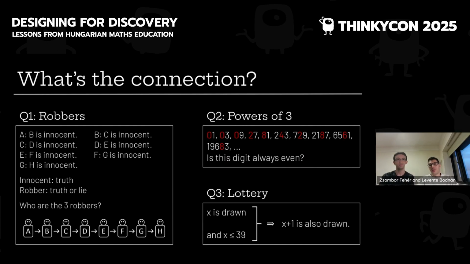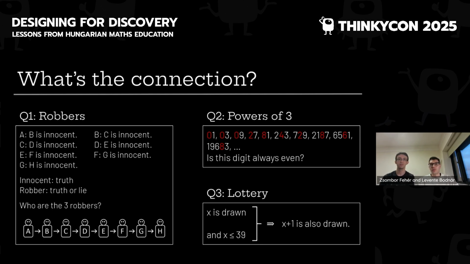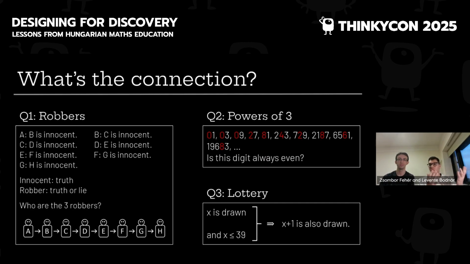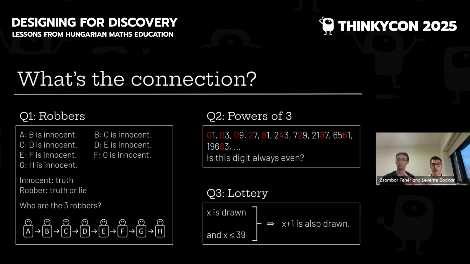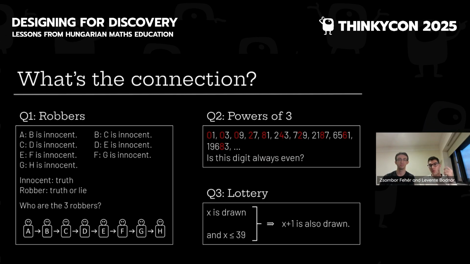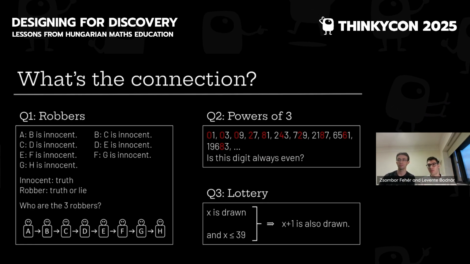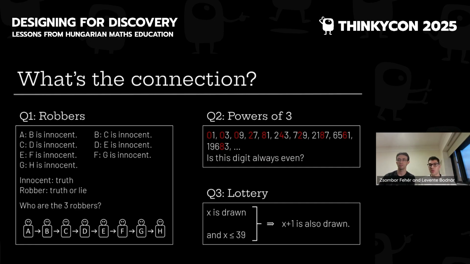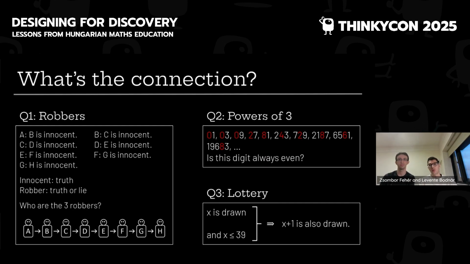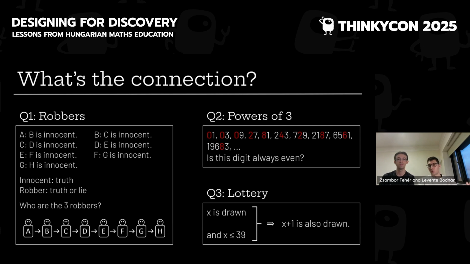So someone mentioned induction, but we just call it chain reaction. The solutions are all about chain reaction. In question 1, someone is innocent, triggers a reaction, and everyone after it is innocent. In question 2, if it's true for 1 power of 3, then the chain reaction starts and everything after is true. And the same in question 3. So if a number is drawn, then everything after it is drawn up to 40, of course. So the method of solving all these were the same, but in different contexts.